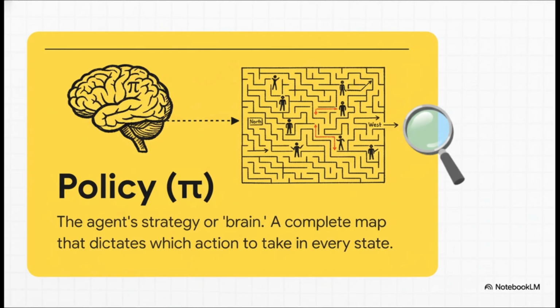It's a map that says, for every single square on this board, here is the exact action you should take. If you're here, go north. If you end up over there, go west. No thinking involved, just follow the map.